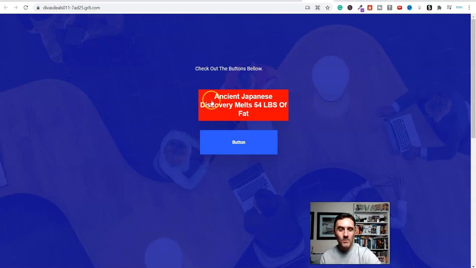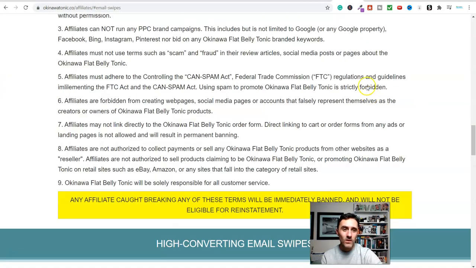We've created a landing page like this, and this looks terrible by the way, but I'm trying to do it quickly for you. We've created a landing page like this. The next thing is we'd need to go ahead and find people asking questions related to the product that we're promoting. So for this, where do we go?